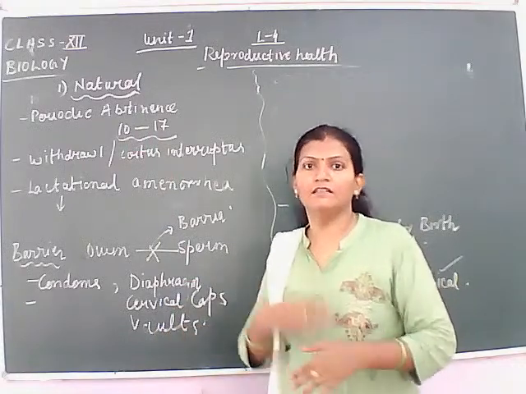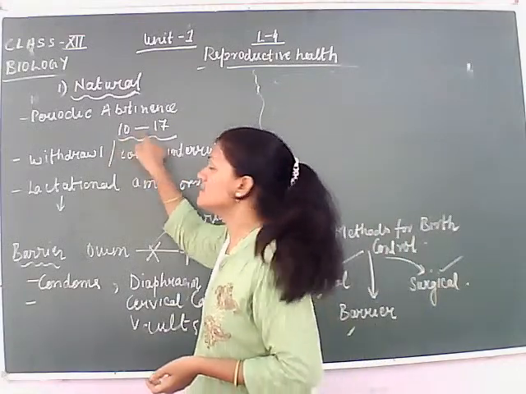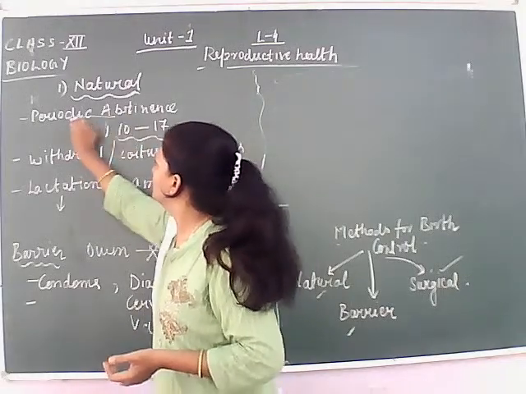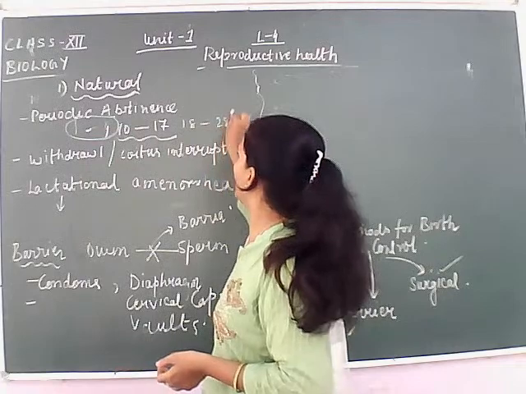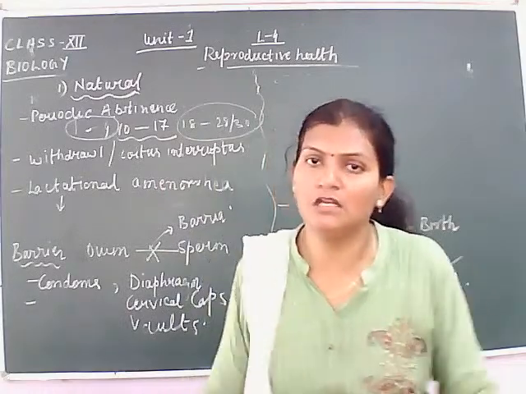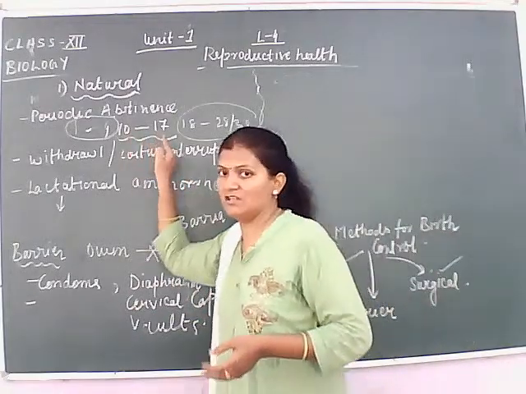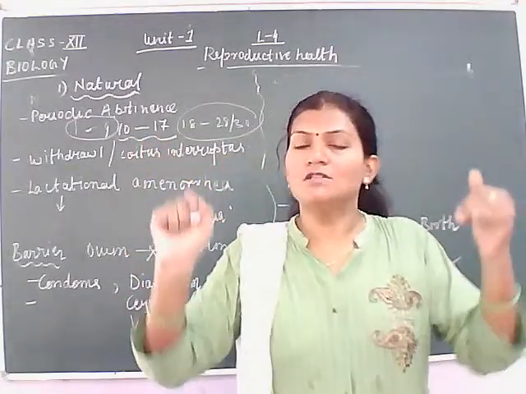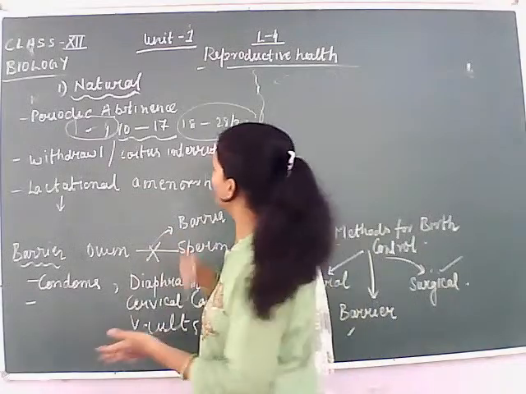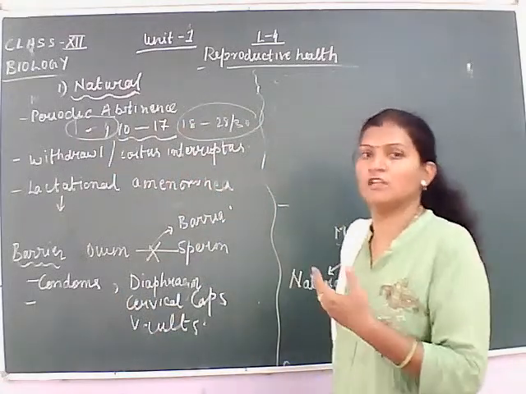If the couple don't want to have a child, then they have to restrict themselves from sexual intercourse during this fertile period. Before that, days 1 to 9, and after, days 18 to 28 or 30, are the period during which the chances of fertilization are very low or nil. The chances of fertilization are very high only during the 10th to 17th day, the fertile period, because during this the ovum is released. So the couple has to select the other period of time for sexual intercourse if they don't want to have a child.